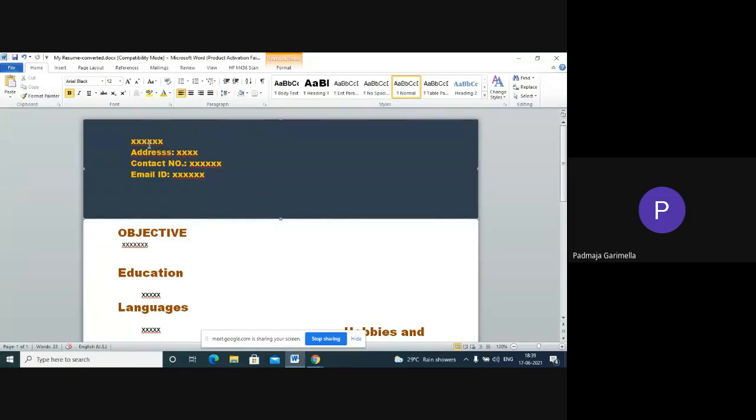All other details like marital status, age and so on may be included, but I personally feel that they won't affect much if you include them in the resume.